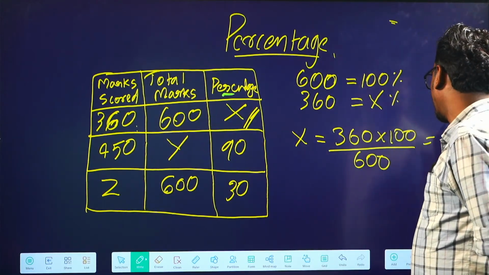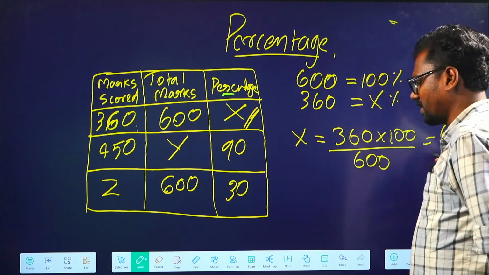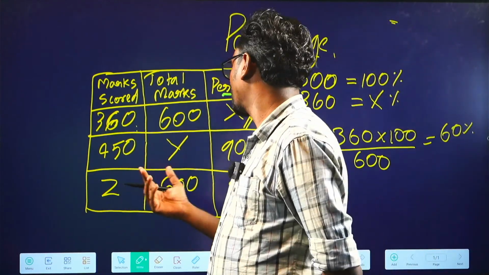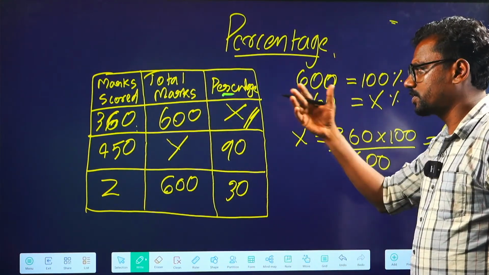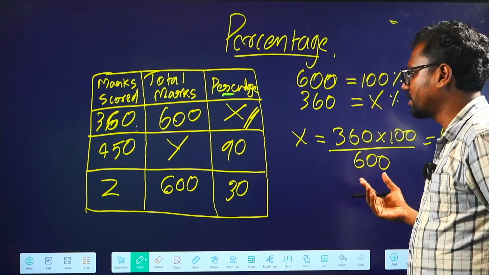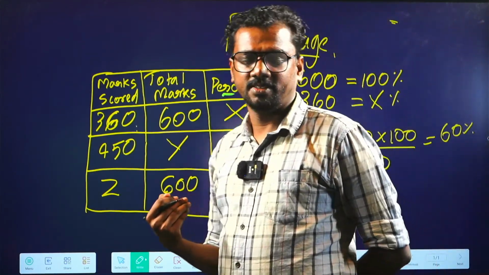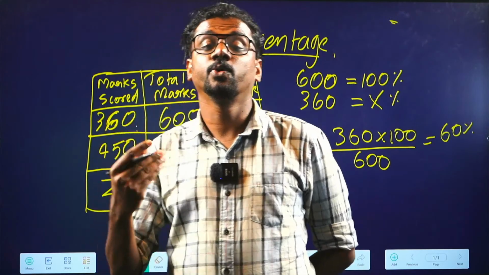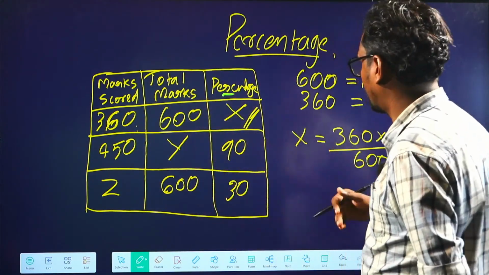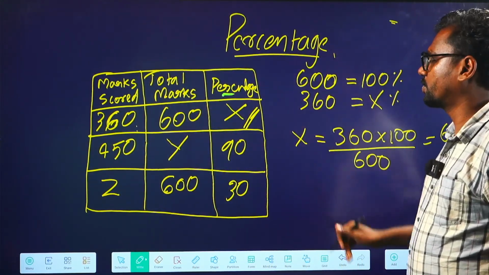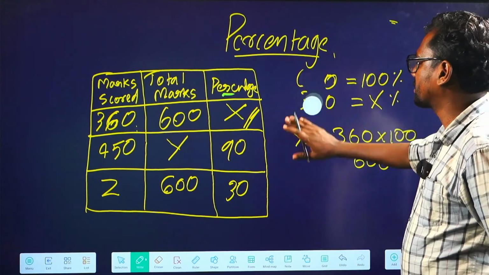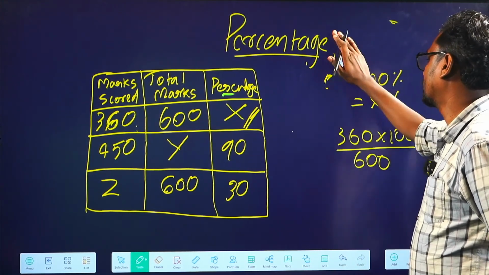We'll be solving and we'll be getting 60. So this is the basic way we'll be finding the percentage, and there is no need of comparing this way, because you usually know how to find 360 as a percentage, by doing 360 by 600 into 100. So this is a basic concept you have to understand. So coming to the second aspect, let's try to find out the second aspect.